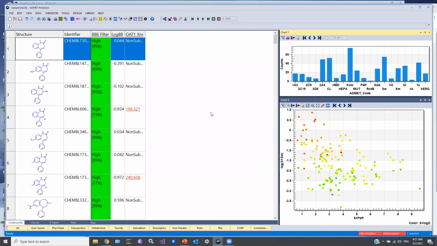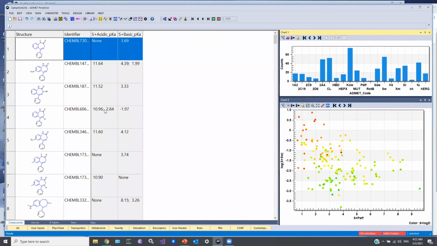Okay, there isn't a lot of time to discuss individual predictions at length, but I want to focus for a minute on our pKa predictions, which are very highly regarded. These were the top performing QSAR predictions in the recent Sample 6 pKa challenge, the results of which were just published in the Journal of Computer-Aided Molecular Design. I'm just going to show the columns of the macroscopic pKa predictions. In addition to these, you can also see predictions of the individual ionization microstates for a given compound.